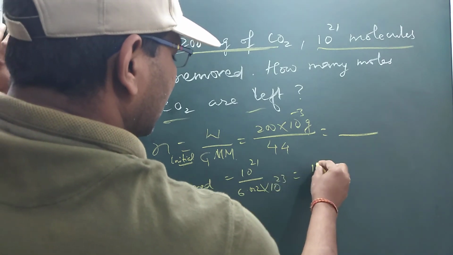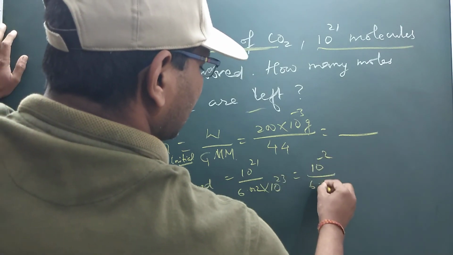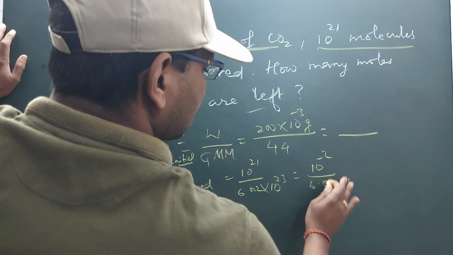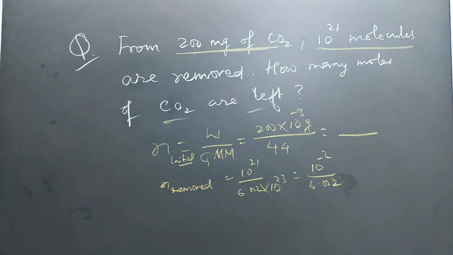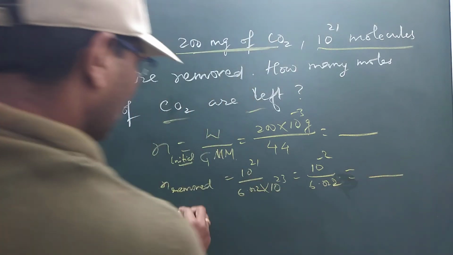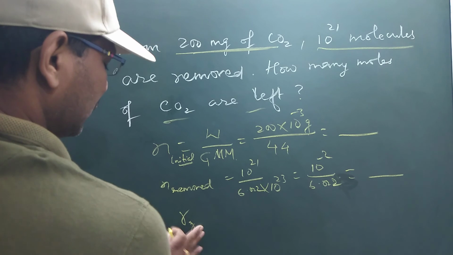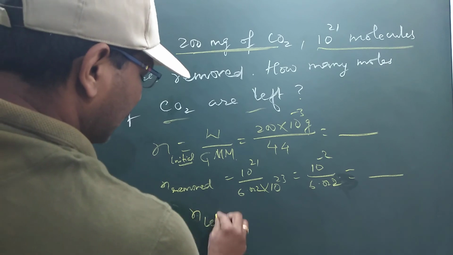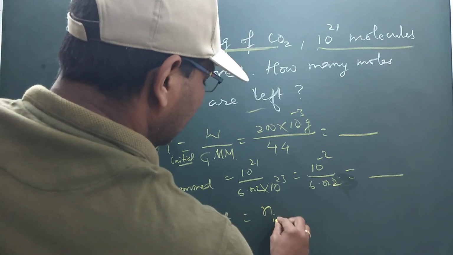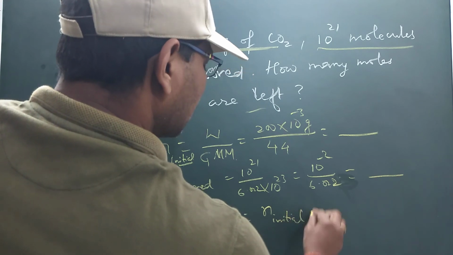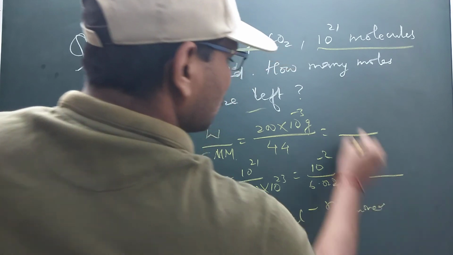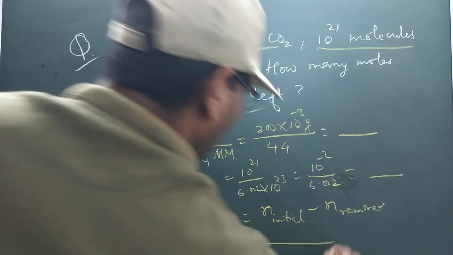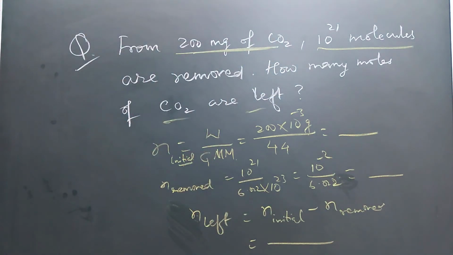So this will be 10 to the power 21 by 6.022 into 10 to the power 23. So you can solve this. The number of moles left is the number of moles initial minus the number of moles removed.